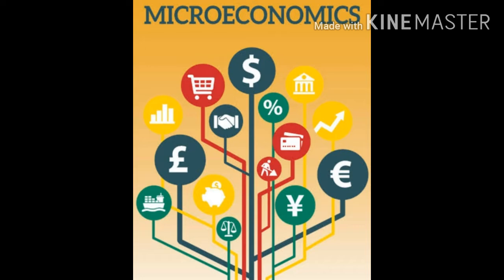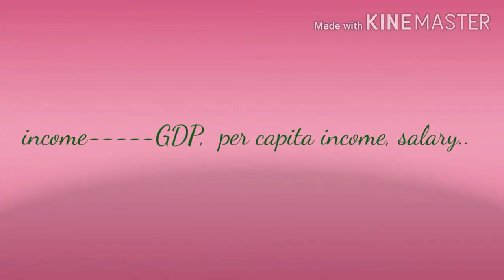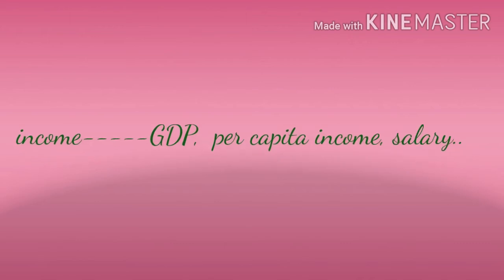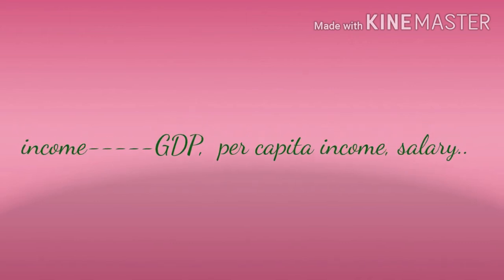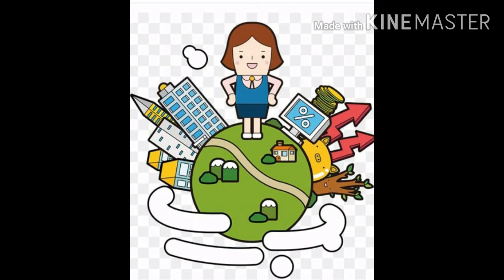microeconomics. What is microeconomics? It studies the individual income. Here the individual income determines a particular person in a family or in a society. It analyzes the demand and supply of labor. It includes the field works and then the labor works. It deals with the households and firms' decisions that we wanted, a basic need in our family. Then it studies individual prices.